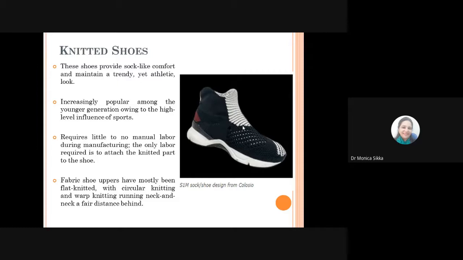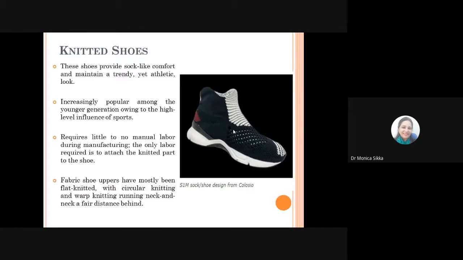If you see this picture, you cannot just guess that this top that is shown on the shoe surface or the upper of this is a knitted construction. But it being a knitted construction, it gives you the kind of breathability and comfortability which a sports wearer would require, or even for that matter, the people who generally wear these shoes for longer periods of time. So the shoe with the knitted upper has become increasingly popular among the younger generation nowadays, owing to its high level of influence of sports.